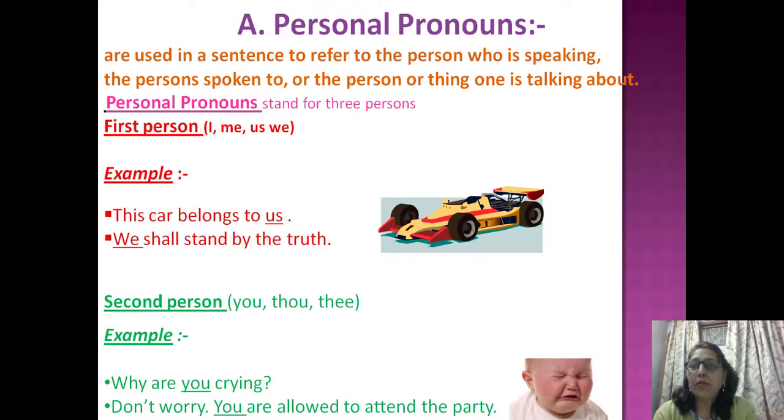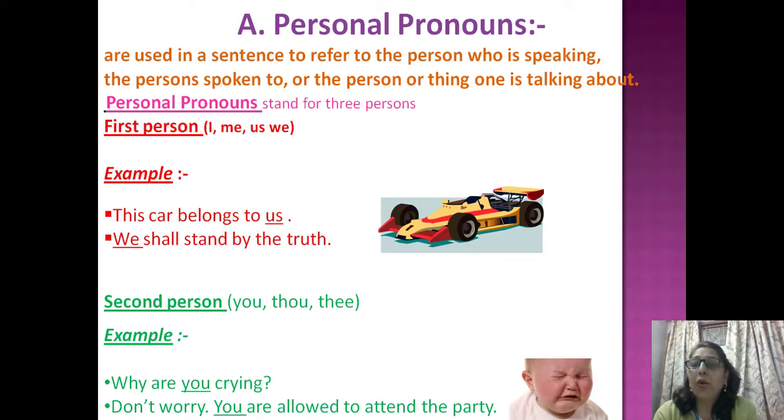Personal pronouns. Personal pronouns are used in a sentence to refer to the person who is speaking, the persons spoken to, or the person or thing one is talking about. Personal pronouns stand for 3 persons. First person: the person who is speaking. I, me, us, we. Let's do it with examples.